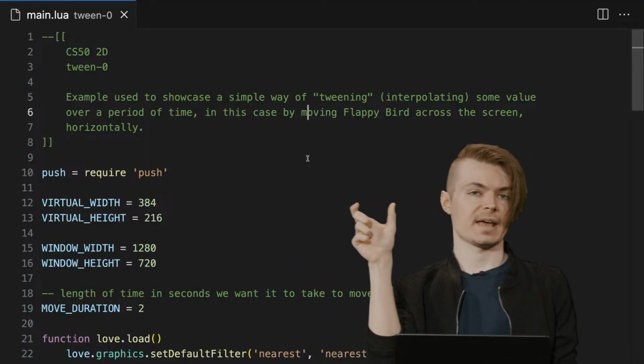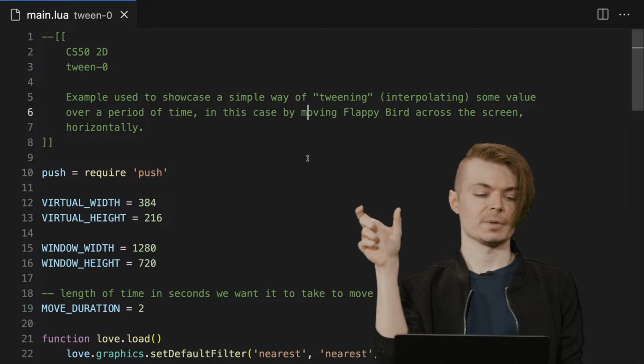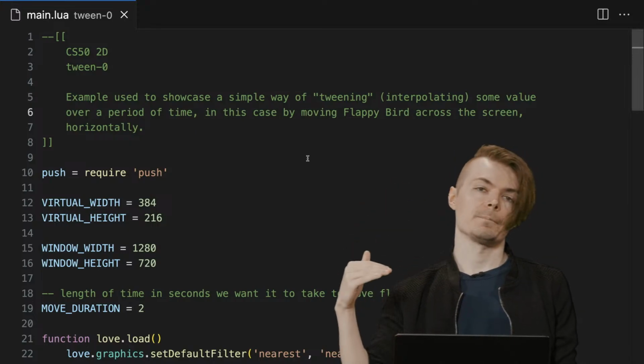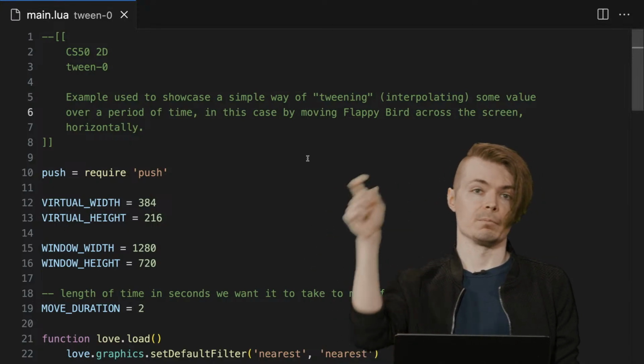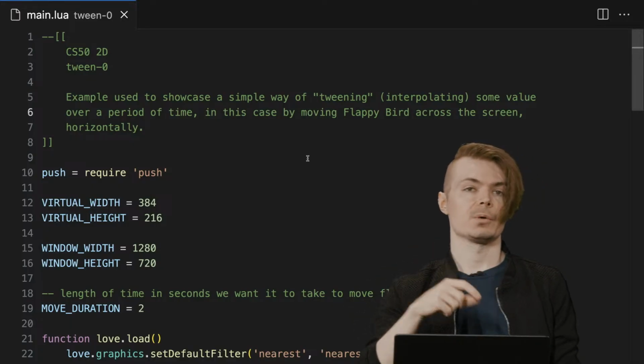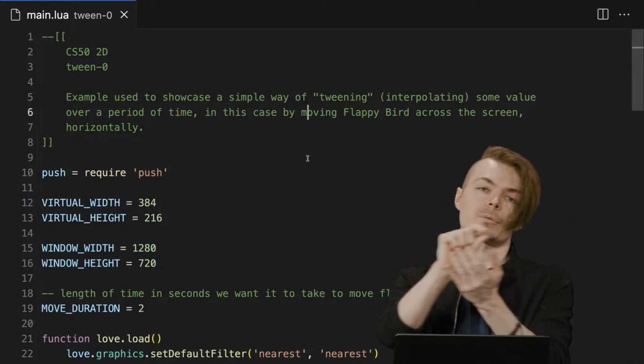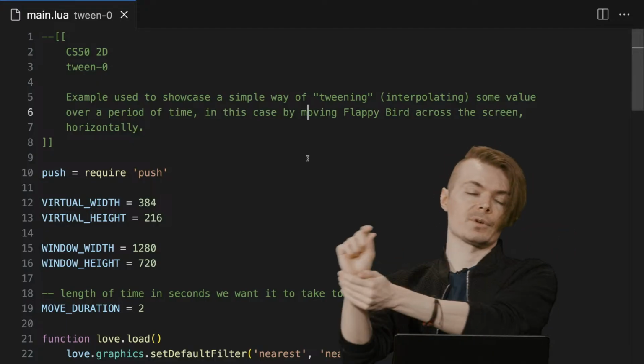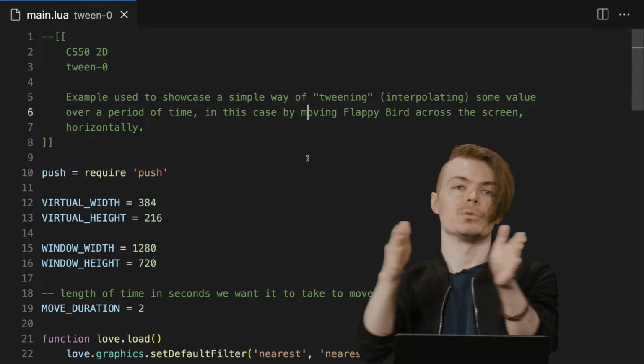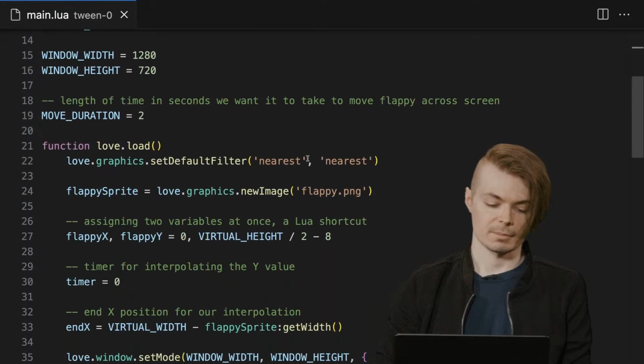Once that ratio, delta time over 2, becomes 1, multiplied by that end destination, we will have reached that point. And assuming we're interpolating every frame, adding that every frame, we'll see it move from left to right.